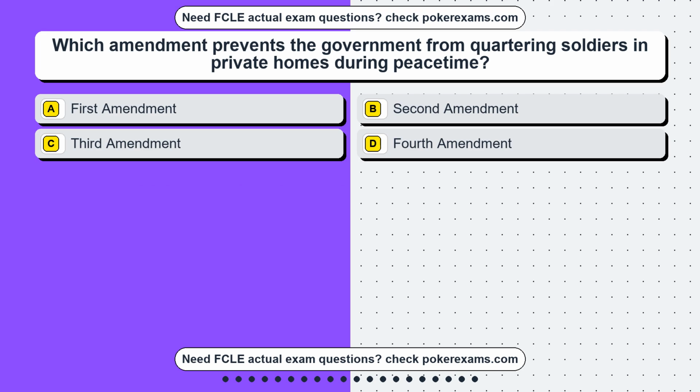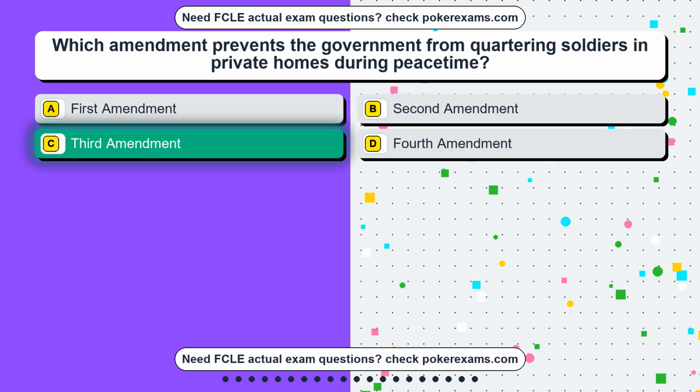Question 3. Which amendment prevents the government from quartering soldiers in private homes during peacetime? Option A, First Amendment. Option B, Second Amendment. Option C, Third Amendment. Option D, Fourth Amendment. The correct answer is option C, Third Amendment.